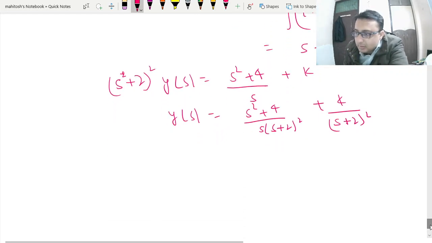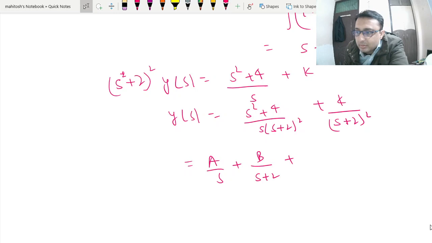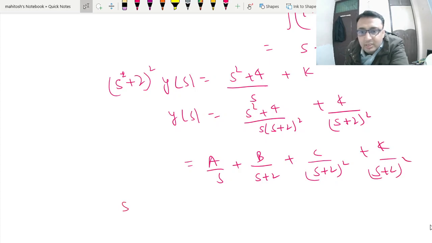Okay, so this is nothing but I can write as a upon s plus b upon s plus 2 plus c upon s plus 2 whole square plus k upon s plus 2 whole square, which is already factorized. So if you factorize, s square plus 4 is equal to a into s plus 2 whole square plus bs into s plus 2 plus cs.